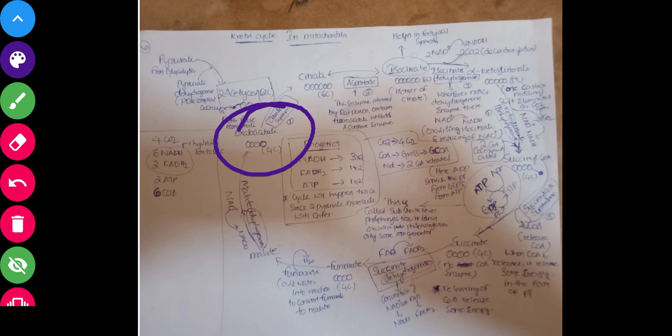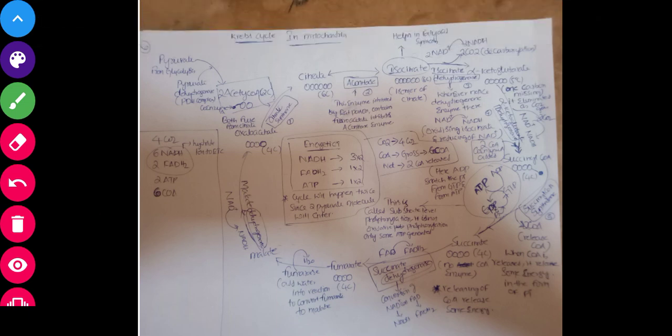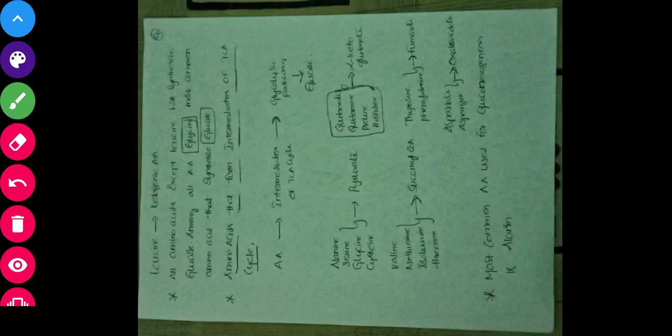Whatever amino acids we have seen in the previous slides, for example asparagine and aspartate, these amino acids will form oxaloacetate, right?